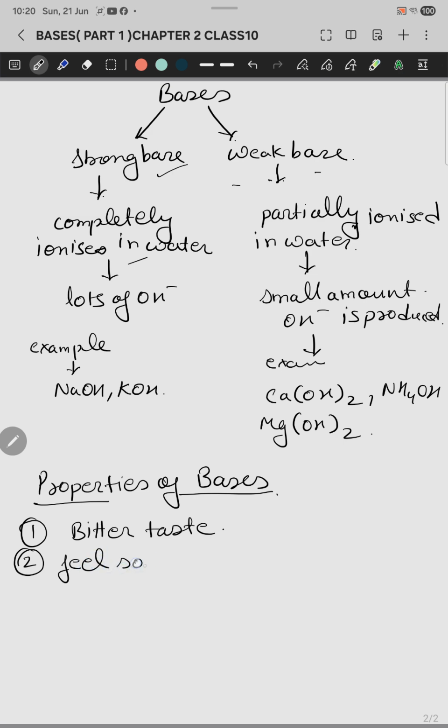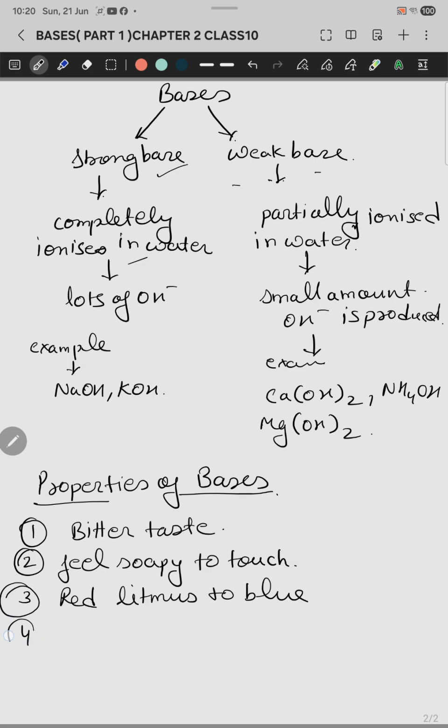Second property, feels soapy to touch. When you touch the base, it feels slippery. Third property, red litmus turns blue. That is your third property. Now the fourth property I am discussing with you, they are all electrolytes. This term we already discussed in your acid part. Electrolyte means which conducts electricity when you dissolve that substance in water. So when a base is dissolved in water, it splits into ions, and ions are responsible for the conduction of electricity. I think you all know very well. So this is the nature of the bases.